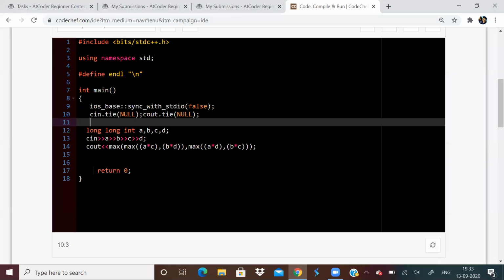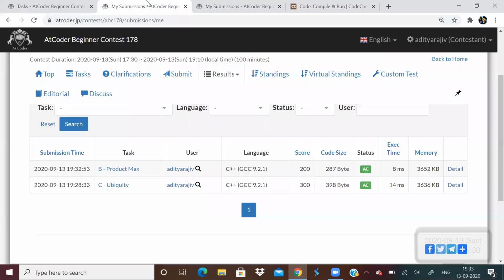Yeah, so actually I fixed that. So basically I'm taking the maximum of all the combinations: A, C, B, D, A, D, B, C. So I submitted that, it worked.